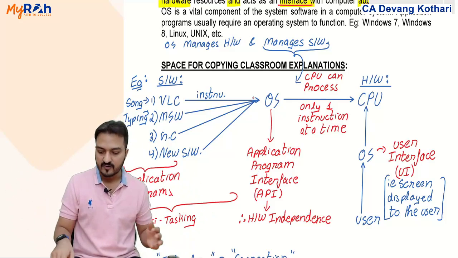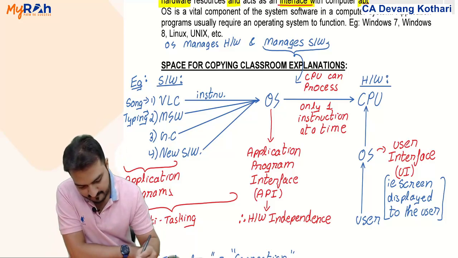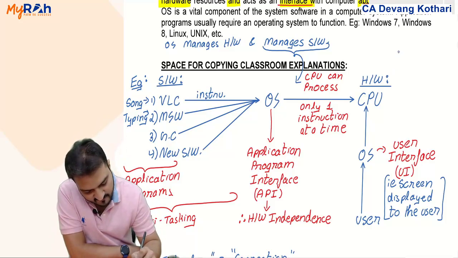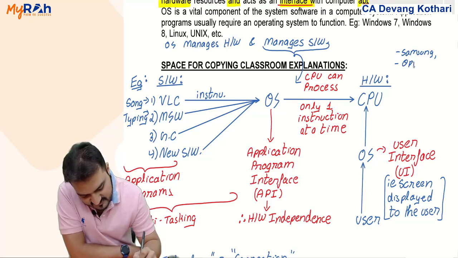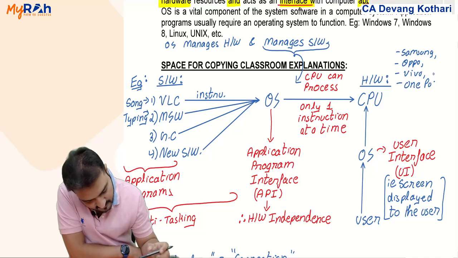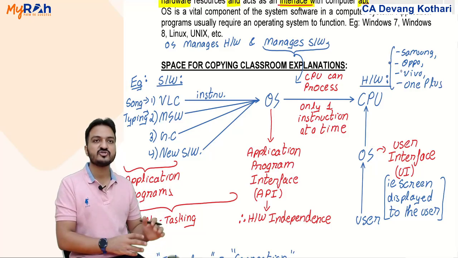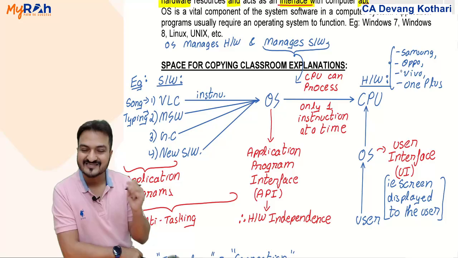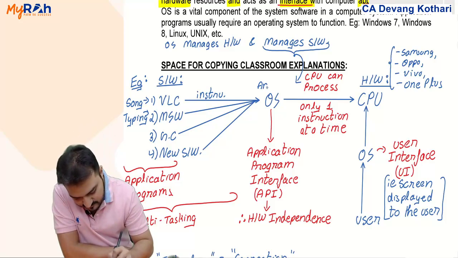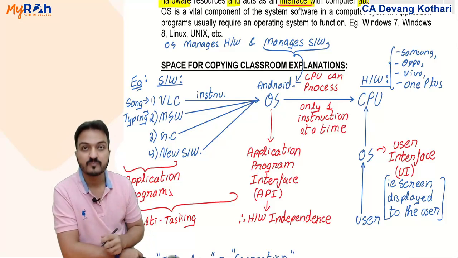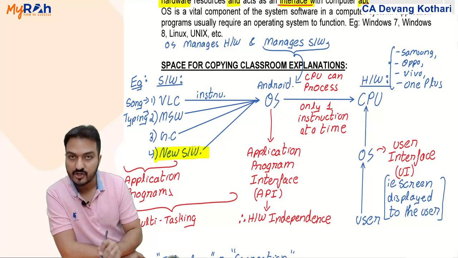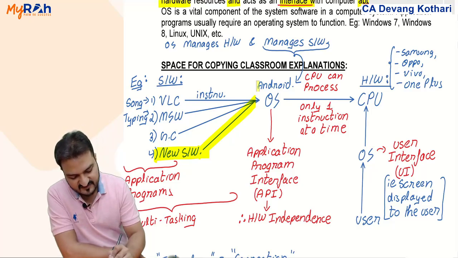So no matter which hardware you are using, whether the hardware is Samsung or it is Oppo or Vivo or OnePlus, it doesn't matter whether the hardware belongs to any company, as long as they all are using the same operating system, say Android operating system, then the software developer who wishes to make a new software will make it specifically for Android.